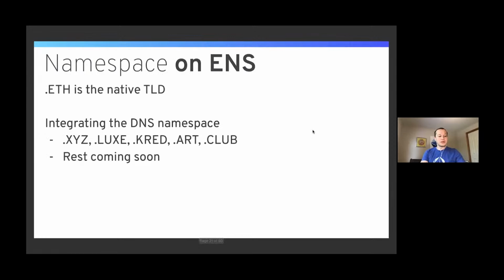All right, so let's also talk about the namespace on ENS. I've kind of alluded to this a little bit. You've probably heard of .eth. So .eth is the native top-level domain, or suffix, on ENS, but we're also integrating the DNS namespace. So we've already integrated .xyz, .luxe, .kred, .art, and .club. So if you have a DNS name with that ending, you can actually use that on ENS. And I gave the example of brantly.xyz as an example of that. But we're expanding that to .com, .org, and .io, and all the main ones very soon. So stay tuned.